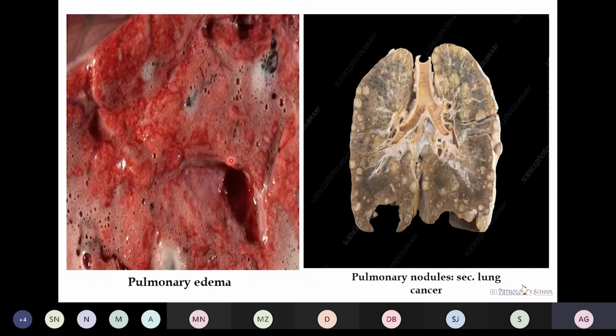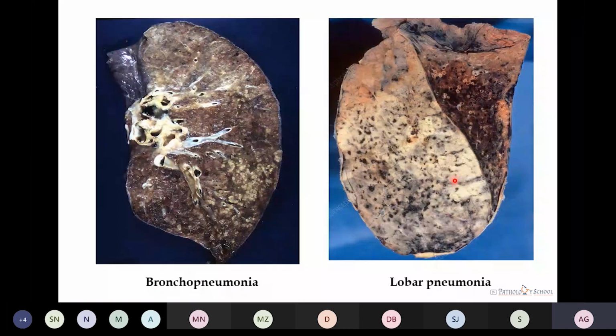This is the cut section of the lung showing the oozing out of the frothy fluid seen in case of pulmonary edema. In this image, there is presence of nodules all over the lungs, and it is a case of secondary lung cancer. In this image, we can see the consolidation is along the bronchioles, and it is a case of bronchopneumonia. Here, the whole of the lobe is consolidated. It is a case of lobar pneumonia.